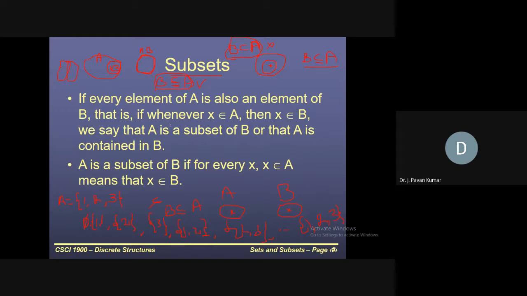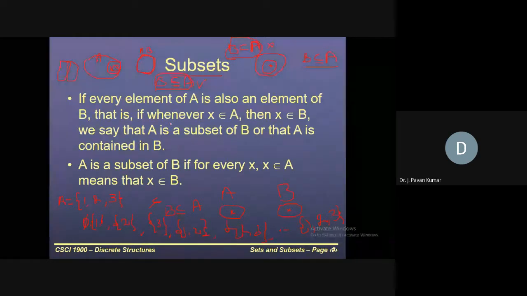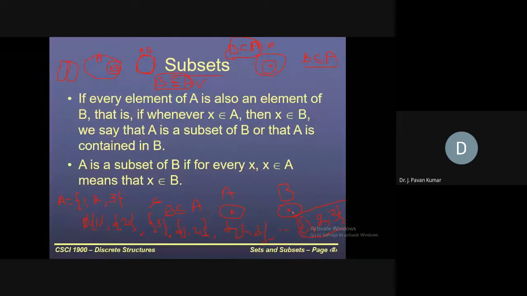But what is meant by proper subset is excluding this particular set, excluding itself, whatever subsets we have, those we consider as proper subsets. Like the empty set will be a proper subset. {1} will be a proper subset. {2} will be a proper subset. Why? Because there exists another element which is not part of this subset.